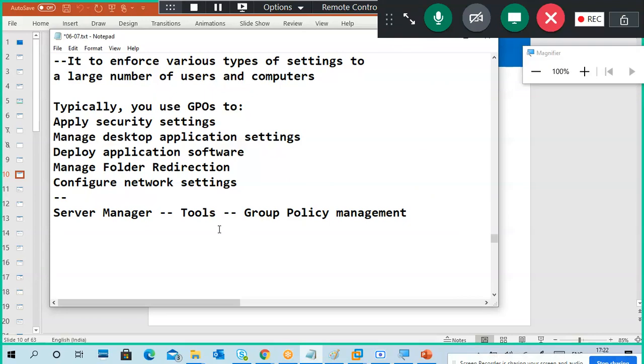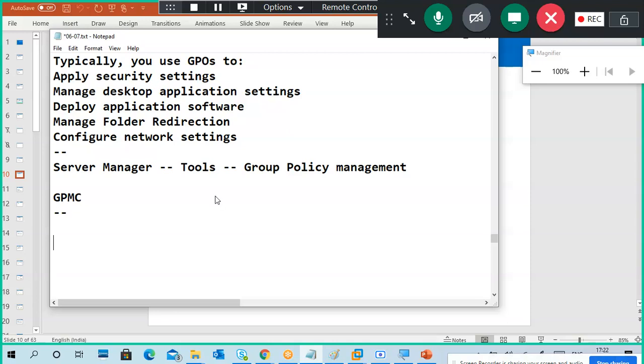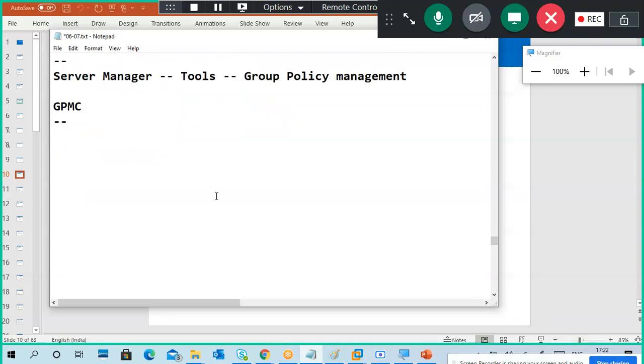So what is group policy management, also called the Group Policy Management Console? In this one you can create group policies and link the policies to any OU, domain or site. An OU can have multiple group policy settings.